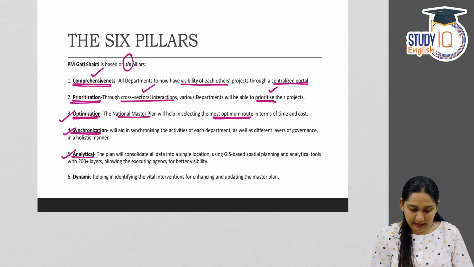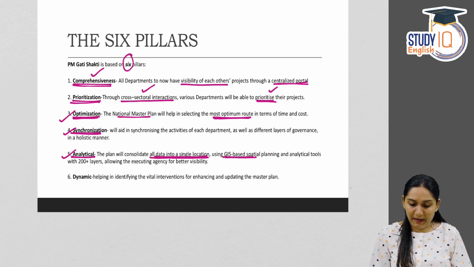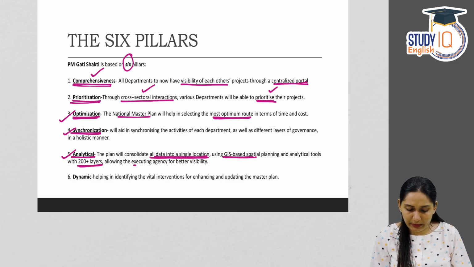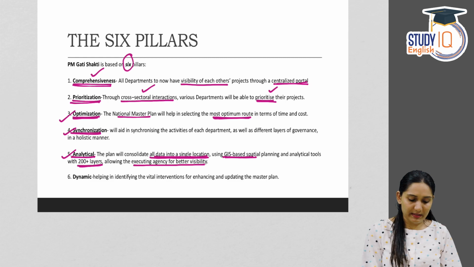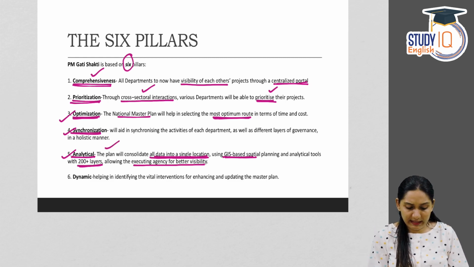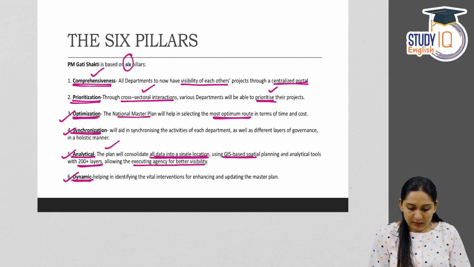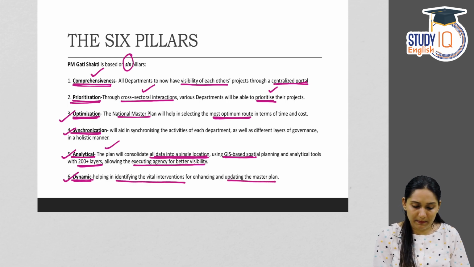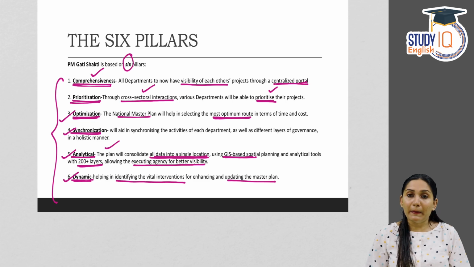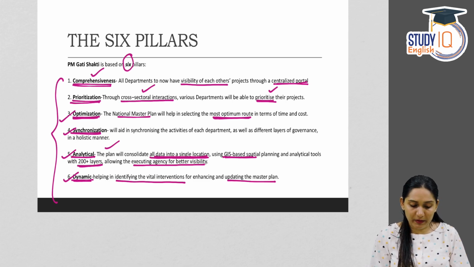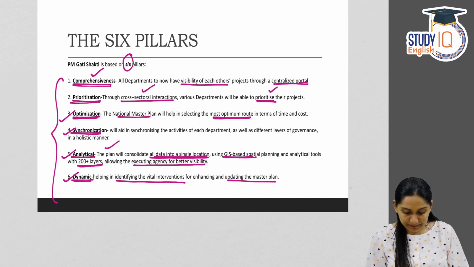Then next is analytical. That is, the plan will consolidate all data into a single location using the GIS-based spatial planning and analytical tools with about 200 plus layers, allowing the executing agency for a better visibility. So, it will be analytical and finally dynamic. That is, identifying vital interventions for enhancing and updating the master plan. So, these are the 6 pillars of PM Gati Shakti: comprehensiveness, prioritization, optimization, synchronization, analytical and dynamic.